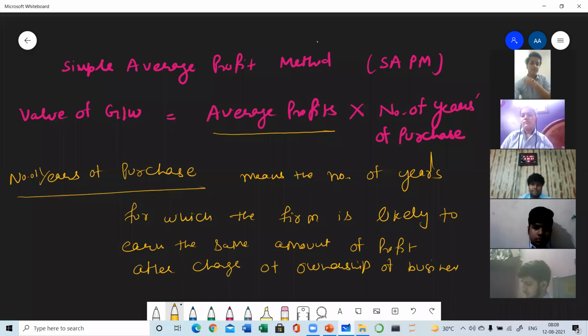For example, for understanding this definition, we must have to take an example.